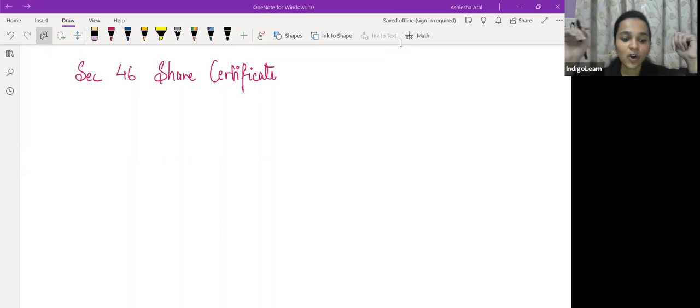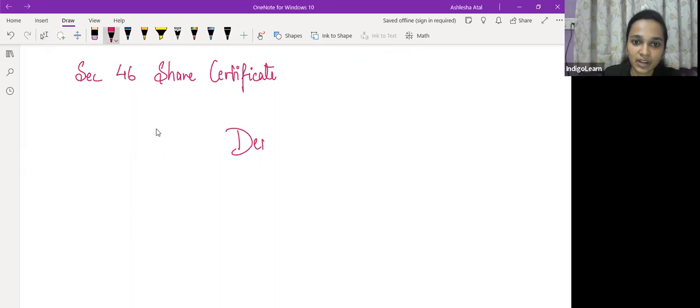Now, if I talk of present scenario, how relevant is share certificate in present scenario? You might have heard of something called demat or dematerialization of shares. Ever heard of something like this? Yes. हाँ. So जब हम demat की बात कर रहे हैं, demat is basically digital version. It is not that you are getting physical shares. अभी ये जो share certificate का concept है, it was relevant जब shares का dematerialization नहीं हुआ.